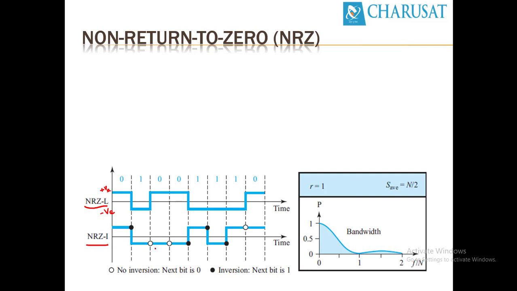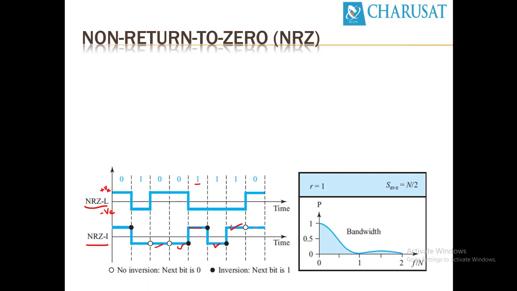So if it is 0, it repeats the previous signal, again 0, repeats the previous signal, that's a negative voltage. It encounters 1, so it has to invert the previous voltage. Previously it was negative, so now it becomes positive. Again 1, the inverse of the previous bit will be applied here. Previously it was positive, now it takes negative. Same way for this one, and for 0, repeat the previous signal.